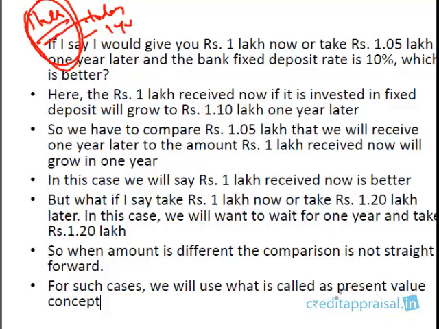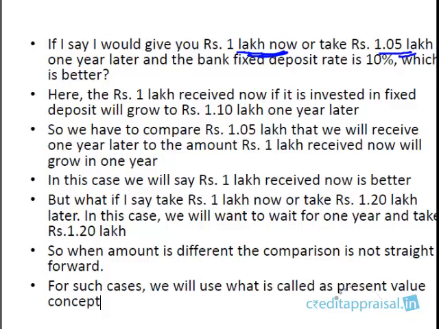1 lakh was the same. But now I'm saying the amount is different. The time is different, right? Say for example, I give you 1 lakh now, and I tell you either you take it now, or I will give you 1.05 lakhs 1 year from now, right? And say the prevailing bank rate, the prevailing fixed deposit rate, is 10%. So which is better? Please note that the amount is different, and also the time is different.